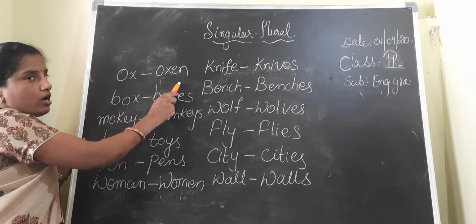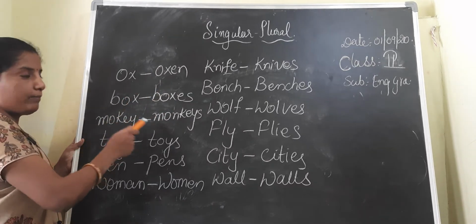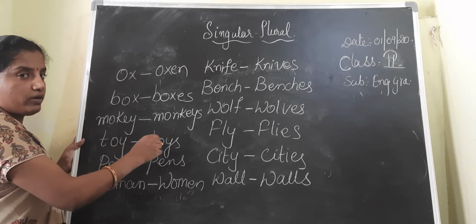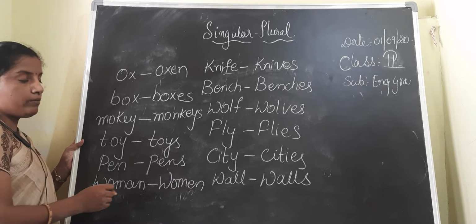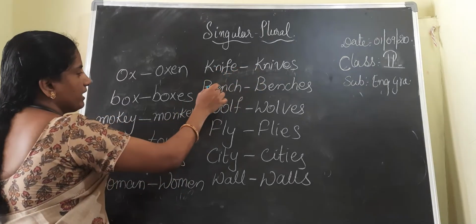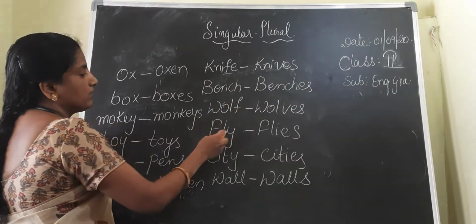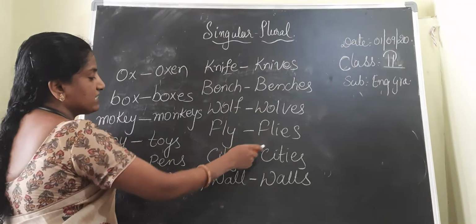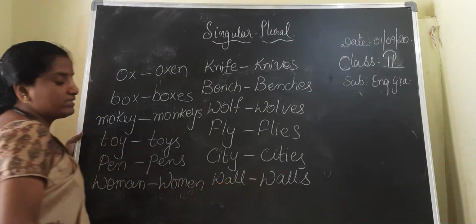Ox plural, oxen. Box plural, boxes. Monkey plural, monkeys. Toy plural, toys. Pen plural, pens. Woman plural, women. Knife plural, knives. Bench plural, benches. Wolf plural, wolves. Fly plural, flies. City plural, cities. Wall plural, walls.